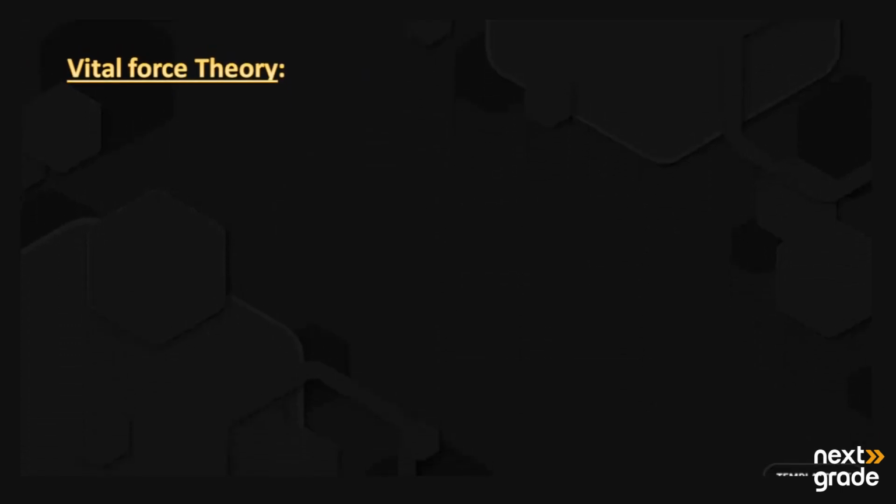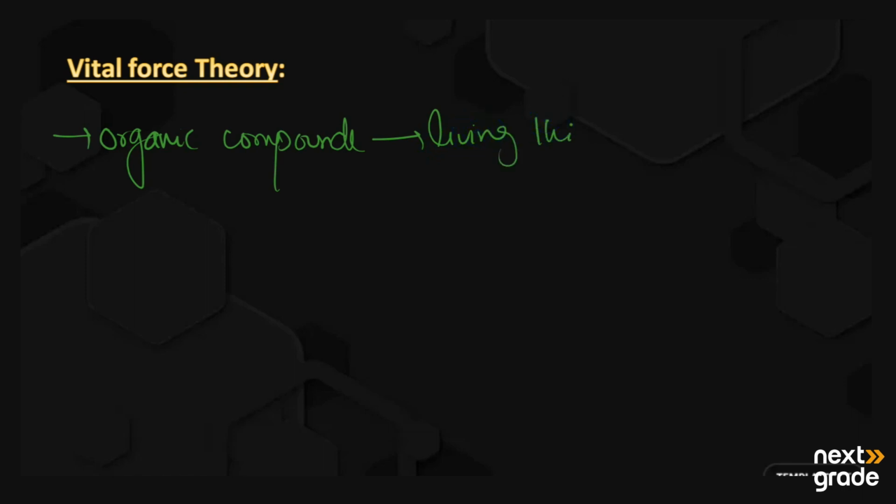In simple terms, the vital force theory explained that we gain all the organic compounds from living things and all the inorganic compounds from non-living things.